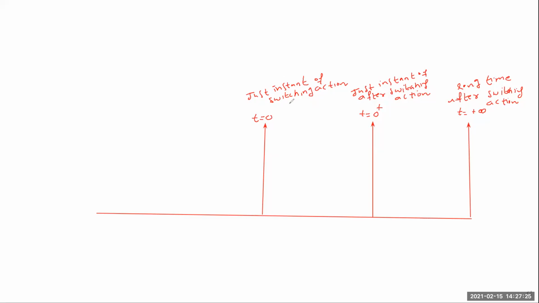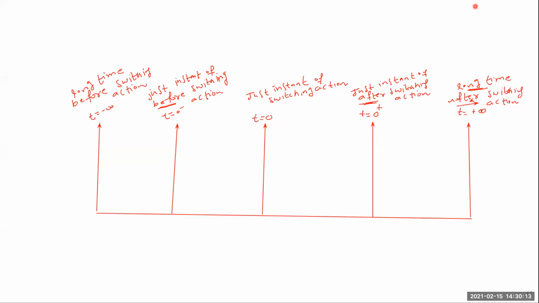So these are the different types of switching actions: t equal to 0, t equal to 0 plus, and t equal to plus infinity. And another switching instant, t equal to 0 minus, is also there. This is called t equal to 0 minus, the instant just before the switching action.